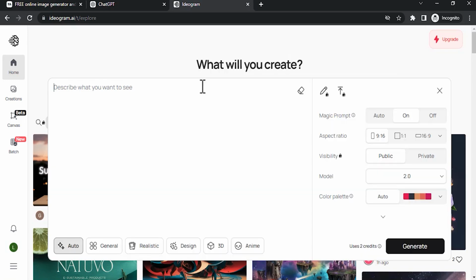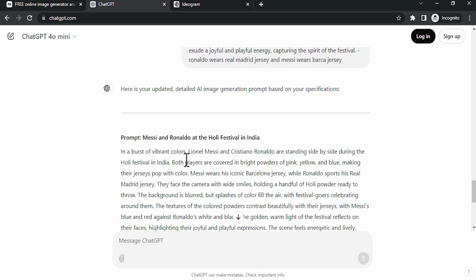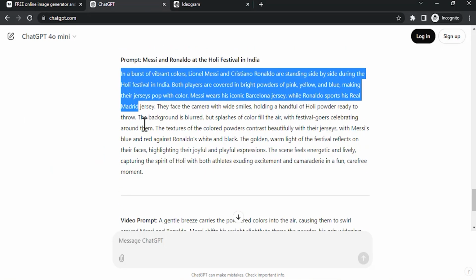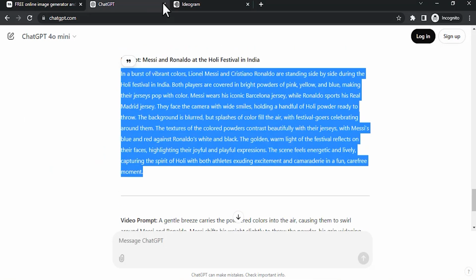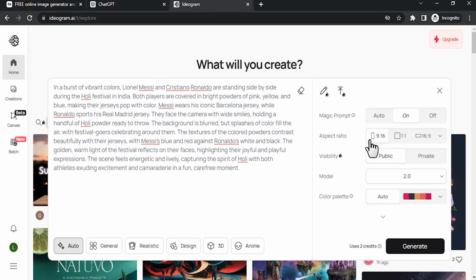I'm going to paste the same prompt. This time I'm going to copy the prompt that has the Barca and Real Madrid jersey, go to Ideogram and paste it. Then I'm going to change the aspect ratio to 9:16. If you want to enhance the prompt, you can turn on enhance prompt. If you don't want it, you can turn it off. For this, I'm going to turn it off.